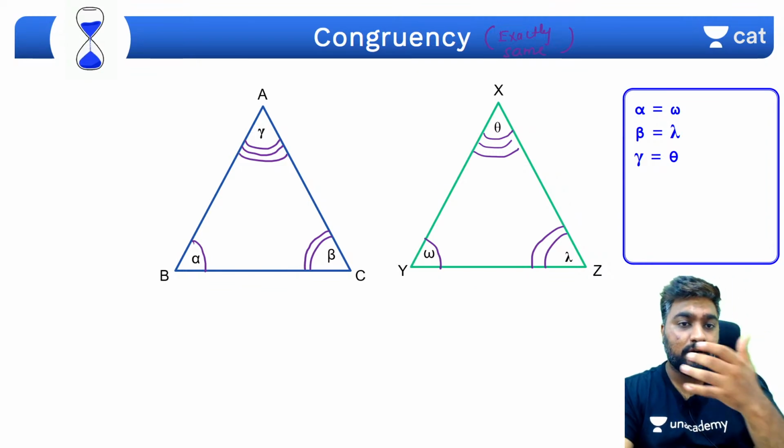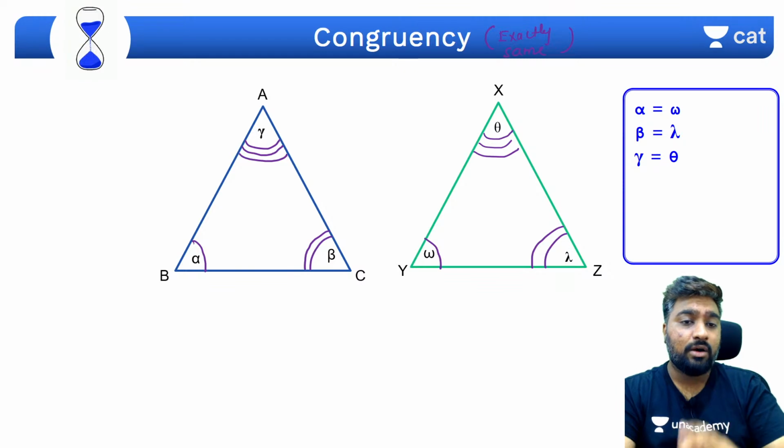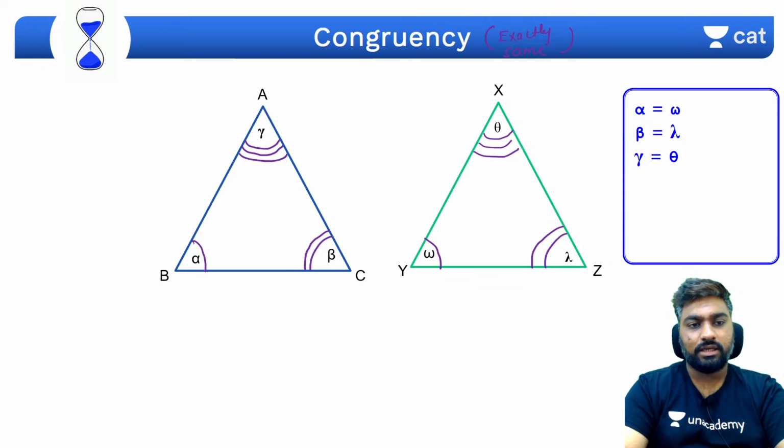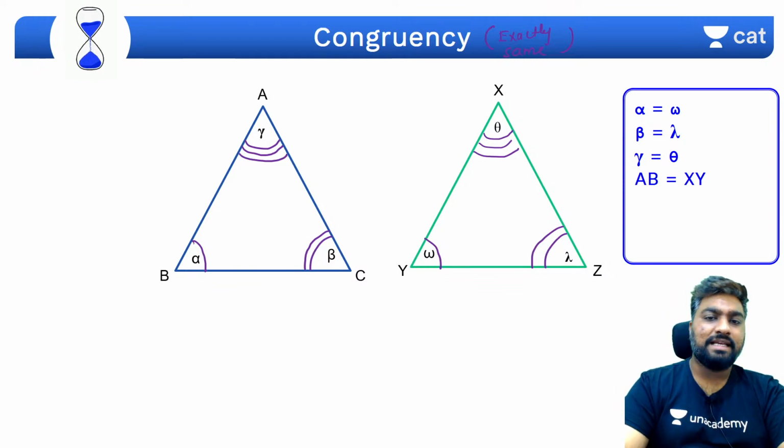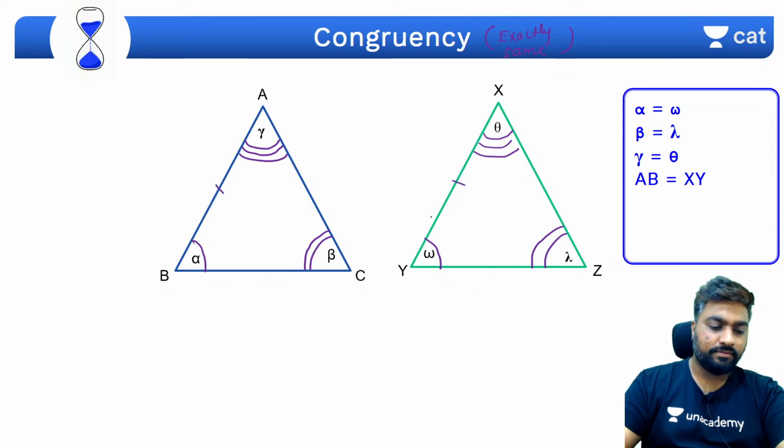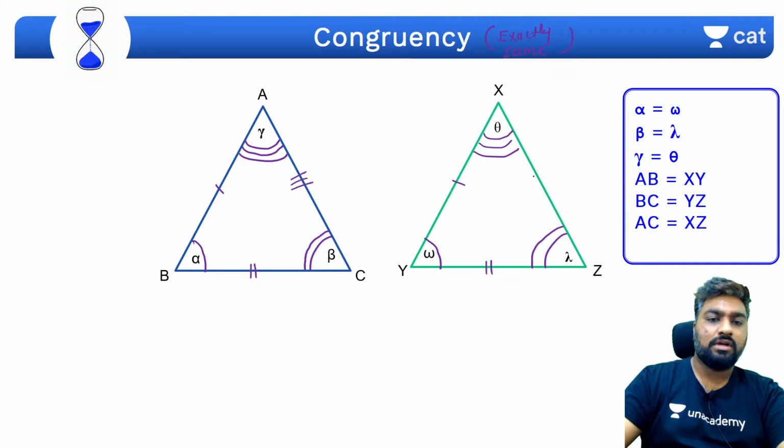Let's talk about different rules of congruency, but let's see what properties hold when triangles are congruent. If the sides are equal, AB is equal to XY, BC is equal to YZ, and AC is equal to XZ, then their areas are also equal.